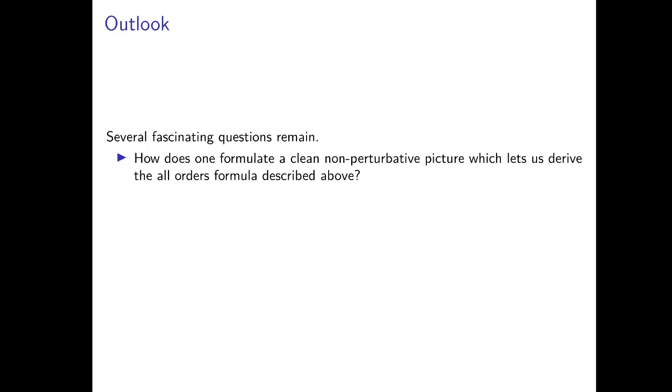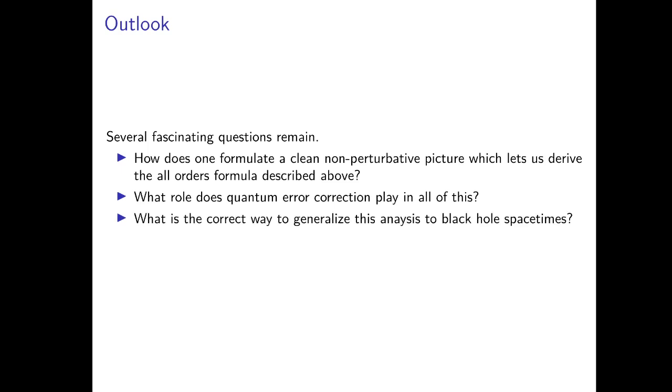However, several fascinating questions remain. How does one formulate a clean non-perturbative picture which lets us derive the all orders formula described above? What role does quantum error correction play in all of this? What is the correct way to generalize this analysis to black hole spacetimes? And if one successfully manages to do all of the above, then can one naturally land on the island prescription? All of these are fascinating questions for the future, which we encourage the audience to think about.